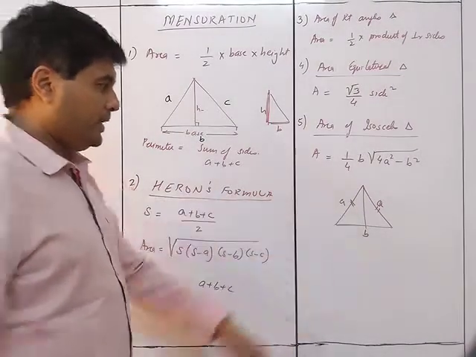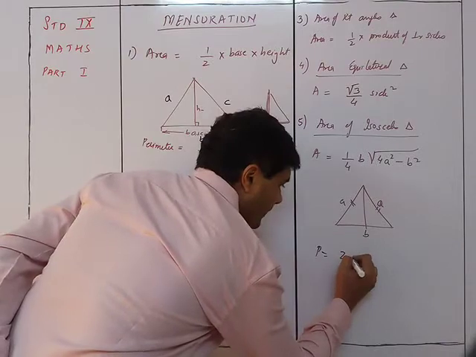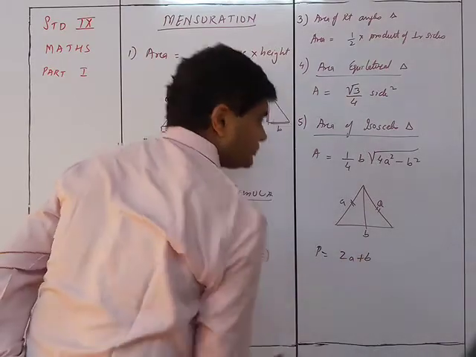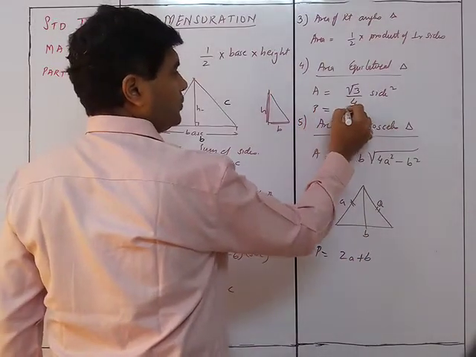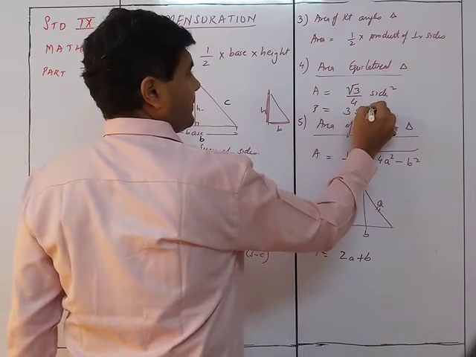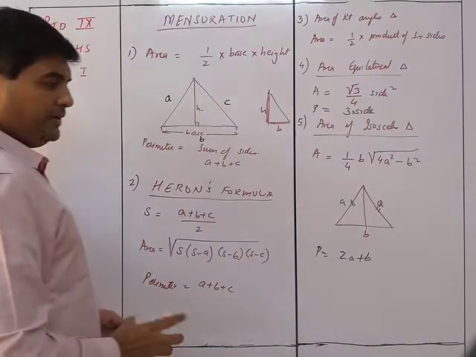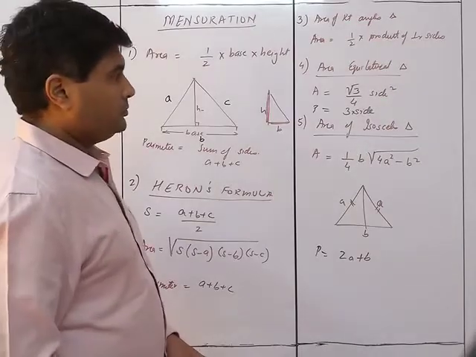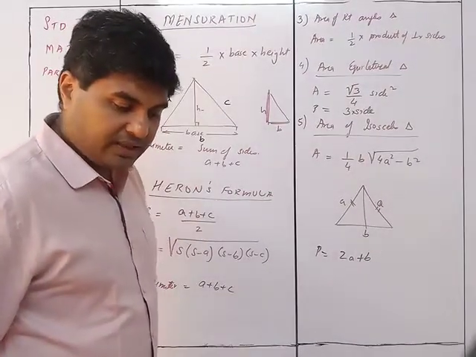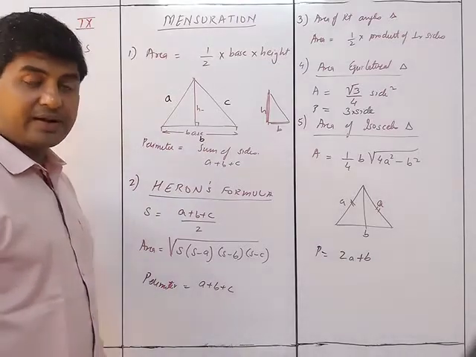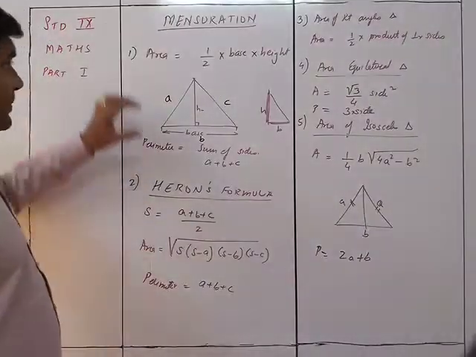Perimeter will be, accordingly, perimeter p is equal to 2a plus b. For an equilateral triangle, perimeter will be equal to 3 into side, obviously. So these are the different formulas of the triangle. Let us go through them one by one.